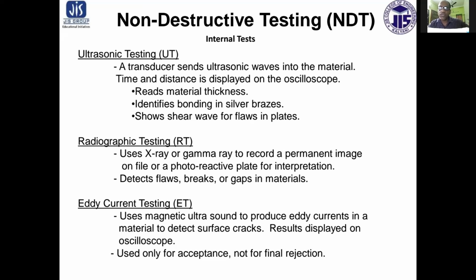Radiographic test uses X-ray or gamma ray to record a permanent image on film or a photoreactive plate for interpretation. Defect, flaws, breaks or gaps in materials. The eddy current testing uses magnetic ultrasound to produce eddy current in a material to detect surface cracks. Result displayed on oscilloscope. It is used only for acceptance, not for final rejection.